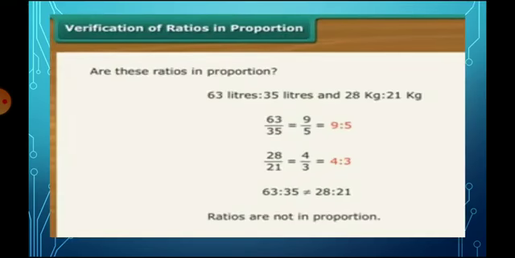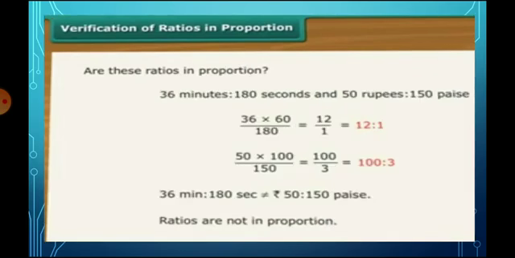See the next one. Are these ratios in proportion? 63 liters is to 35 liters and 28 kg is to 21 kg. We divide 63 by 35 and get 9 by 5. So the ratio is 9 is to 5. Then for the kg, 28 divided by 21, we get the ratio 4 is to 3. But these are not equal, so we can't put the proportion symbol. So the ratios are not in proportion.